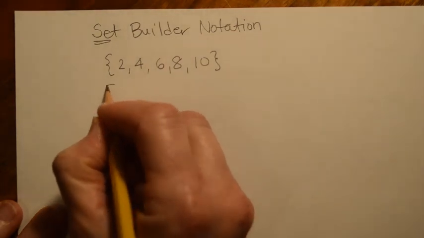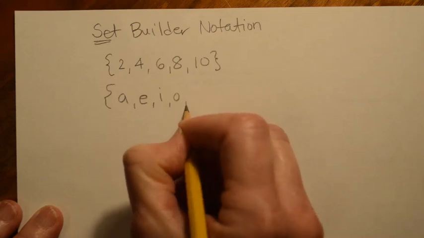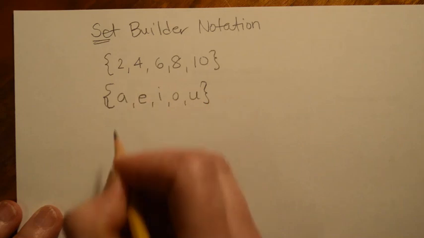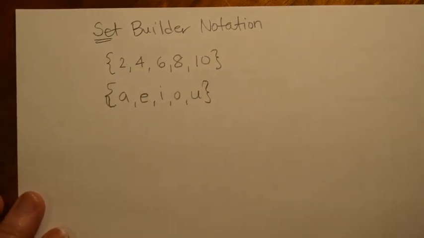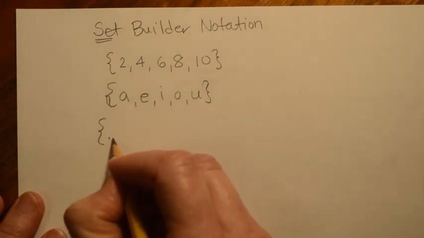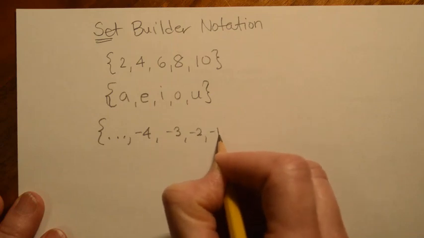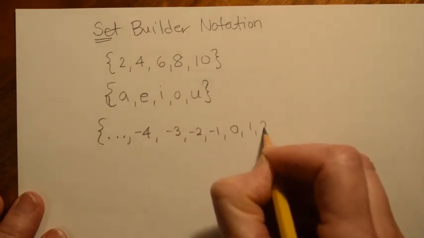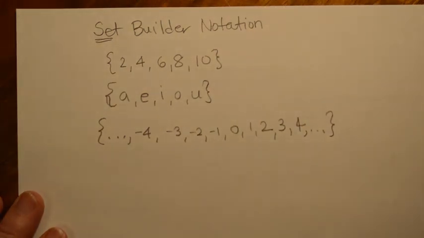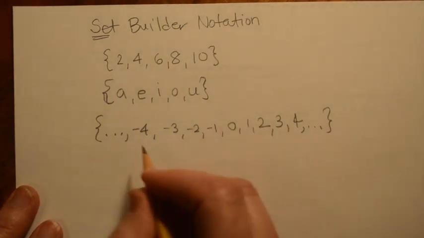Or we would say maybe we want all the vowels, so A, E, I, O, and U. It's just coincidental that they both have 5 members in it. We could have one that has infinitely many. Let's say we talked about the set of integers, and we would usually write it like this, and so forth.